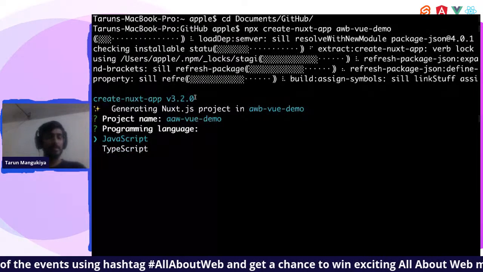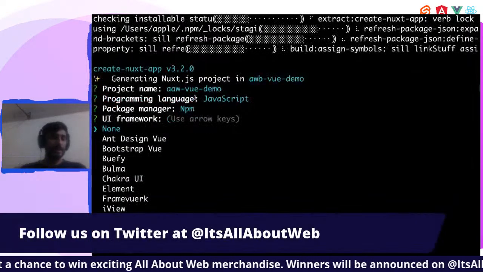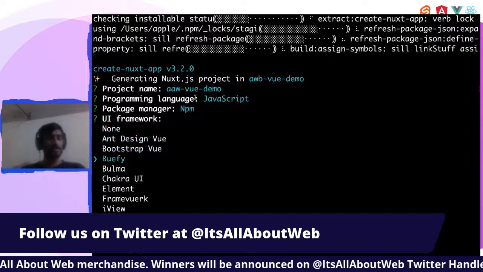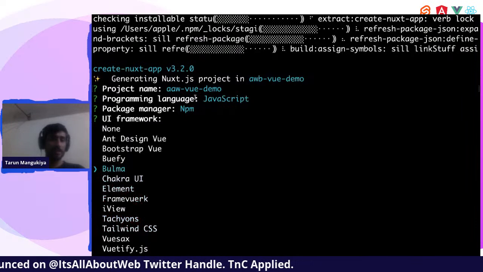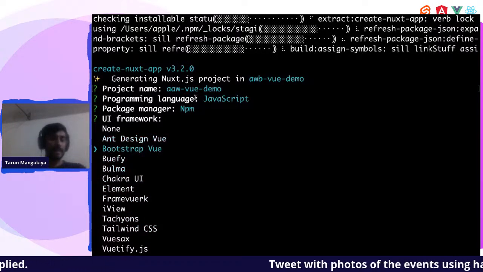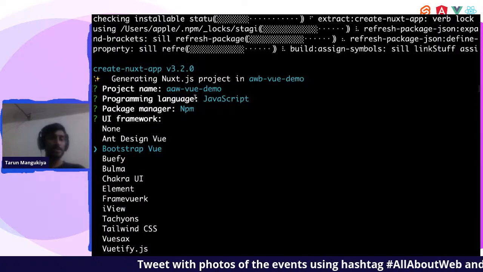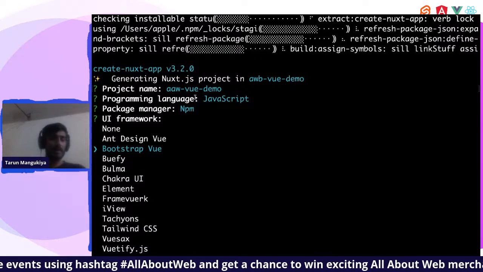I usually use JavaScript only, so I'll go with that for now. Then your package manager, I'll go with npm. For the UI framework, if you want to use, let's say, Tailwind CSS, Bootstrap Vue or Ant Design or anything, you can just select it while building the application. I'll go with Bootstrap Vue for now, and I'll also show you where it's been configured automatically.